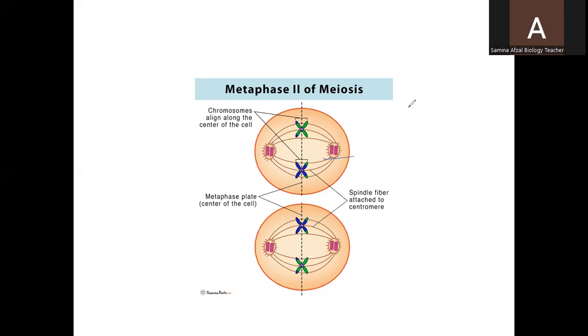So there will be the division of the centromere. So what is the centromere? The centromere is the center part of the chromosome by which the chromatids are attached. So in the center, it will divide, and the chromosomes will move towards the opposite poles in the anaphase 2.